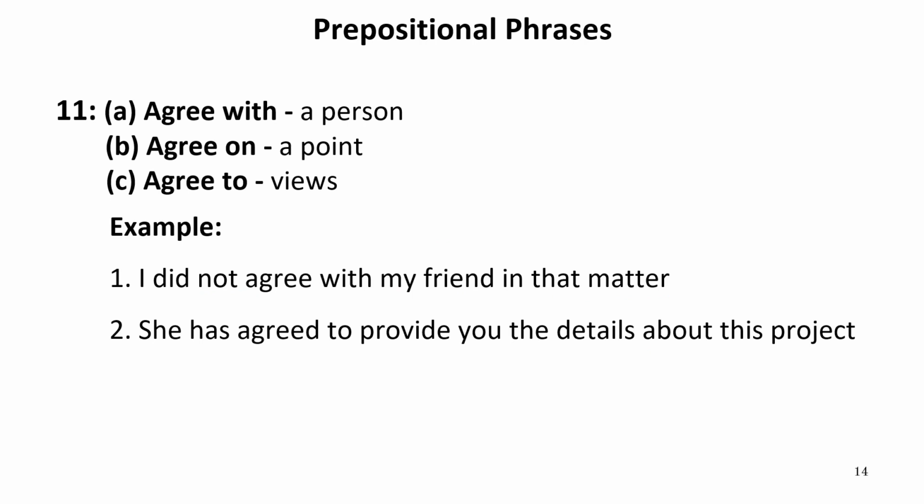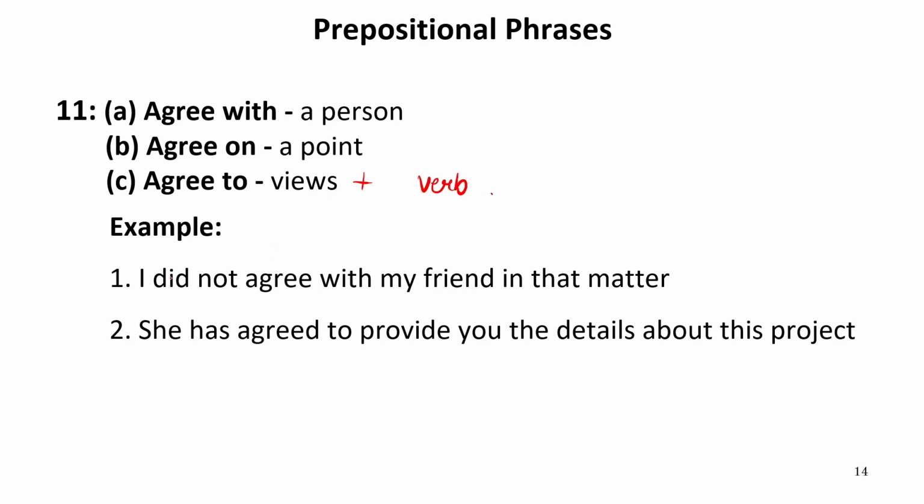Now agree with, agree on, or agree to. When we agree with a person, it is agree with. When we agree on a point or a condition, for example, I'll agree with you on this term or on this condition, so that is on a point, we use agree on. And when we use agree to, it means we want to do something and we agree to do that particular thing. So basically, after agree to, we use the verb, the first form of the main verb.